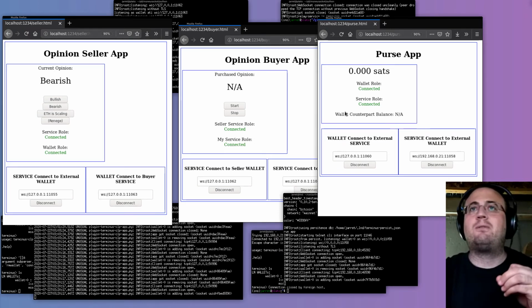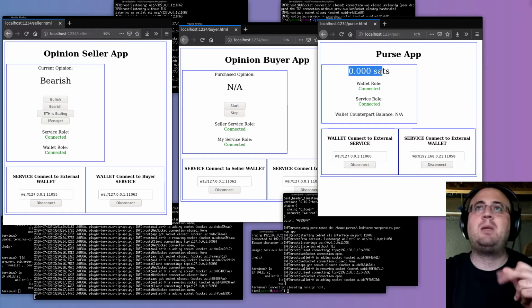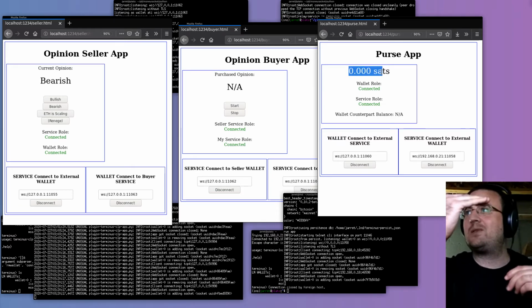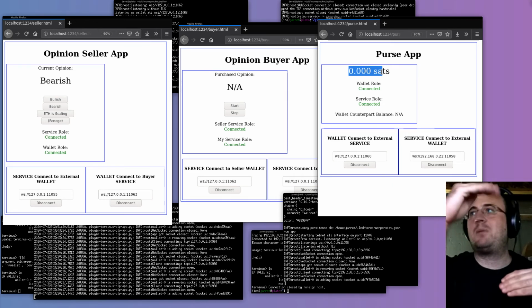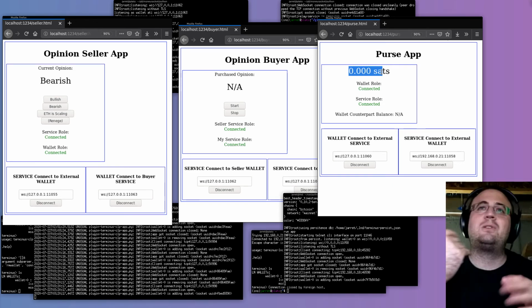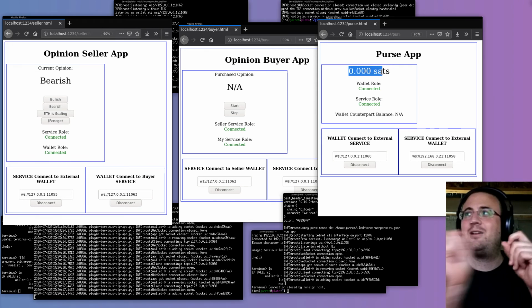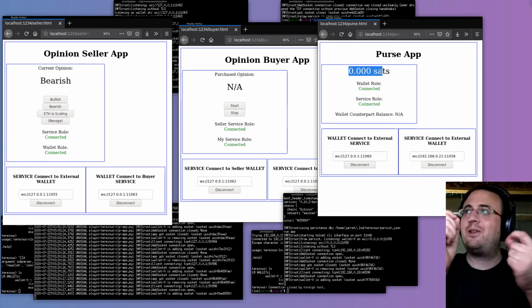If there's 10,000 Satoshis on the back end, maybe this only presents 1,000 Satoshis. If you're gambling, maybe that's your pot for the night: I'm going to gamble till I lose these 1,000 Satoshis and then I'm done. Or I could decide, I want to chase that loss and give myself another 1,000.